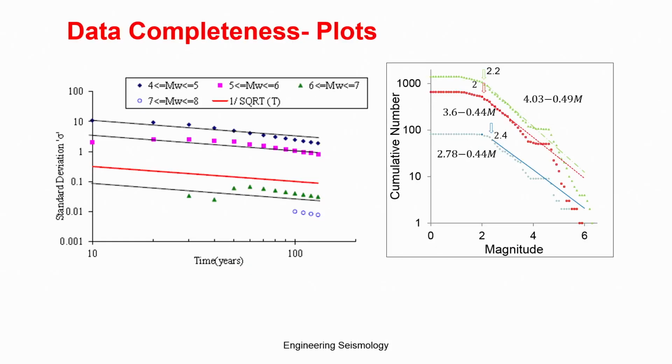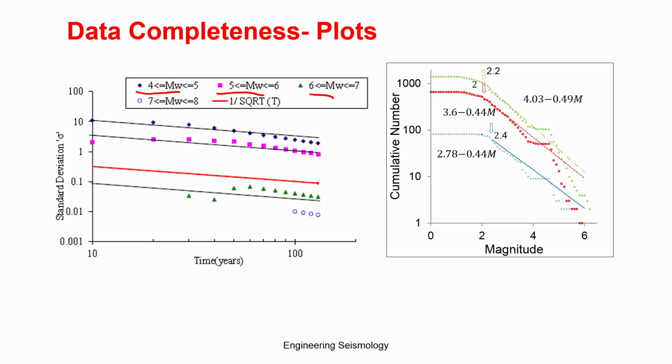You can see the typical data we have taken. We made the time intervals, then prepared the standard deviation, and the data has been divided into different segments. You can see the symbols. This red line is actually 1 by root T. You first plot your data and copy these lines parallel to it, then identify which data are following the line. The data which follows the line is the completeness period.